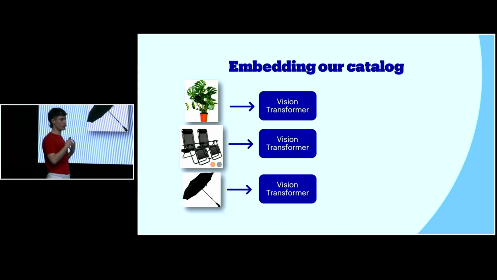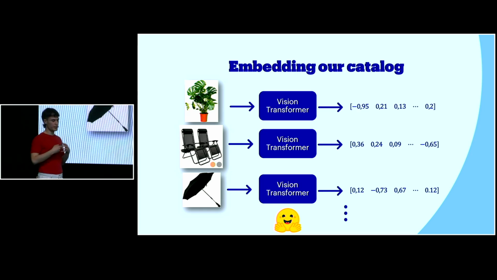For our use case, we use the vision transformer model that you can very easily get from Hugging Face. We take the output of the last step, and this contains a lot of semantic information about these images. With this, we can embed and get numerical representations of all the images in our catalog.